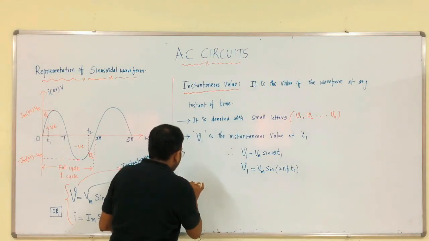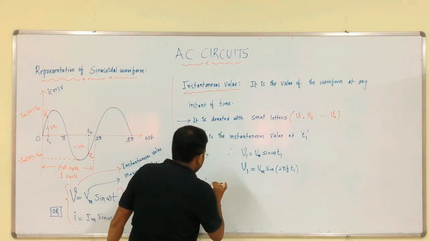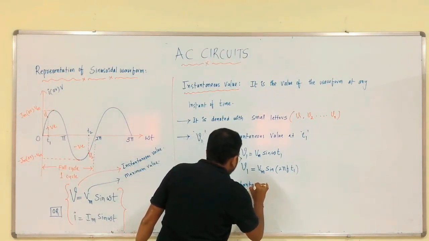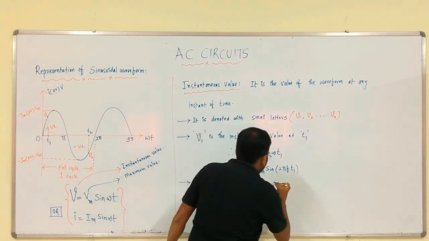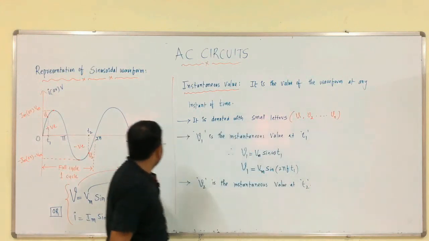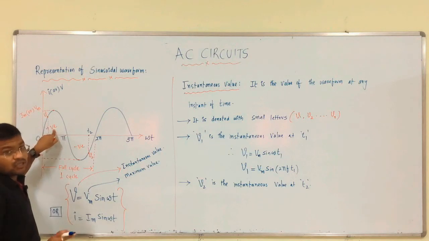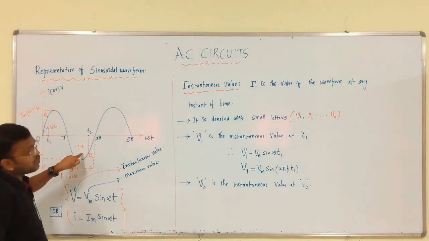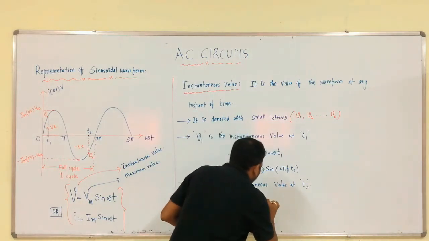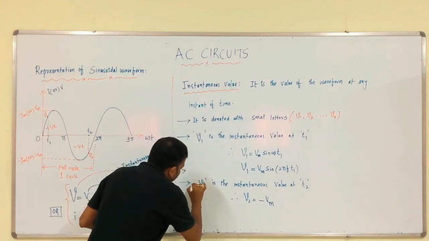Next, V2. V2 is the instantaneous value at t2. See, this t1 instant is present in what? Positive half cycle. This t2 instant is present in negative half cycle. Therefore, V2 is nothing but you have to provide minus Vm, or you can write minus V2, okay.